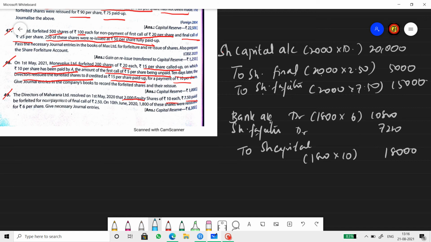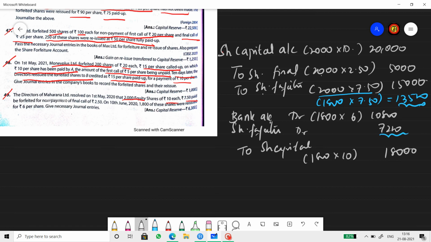Now, the actual number of shares that is being forfeited is 2,000, but reissued is 1800. So let's convert this figure for 1800. So now do 1800 into 7 rupee 50 paise in rough, which works out to 13,500. Now the difference between this and this will be transferred to capital reserve.